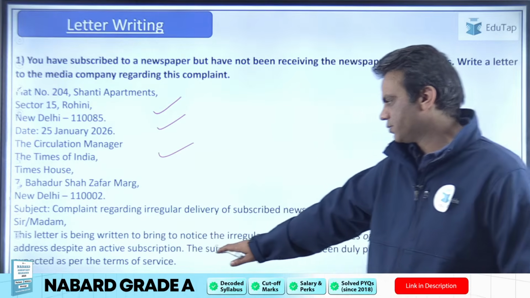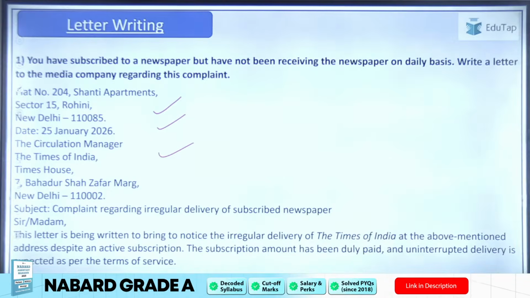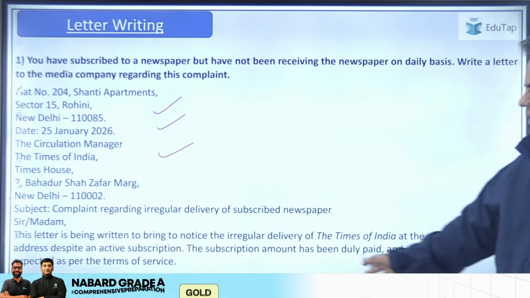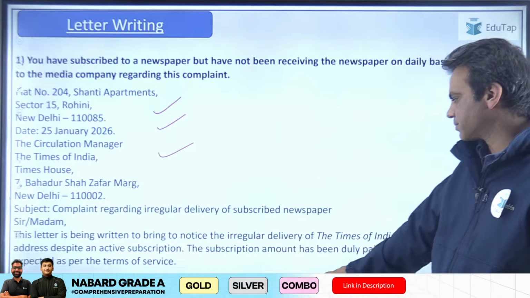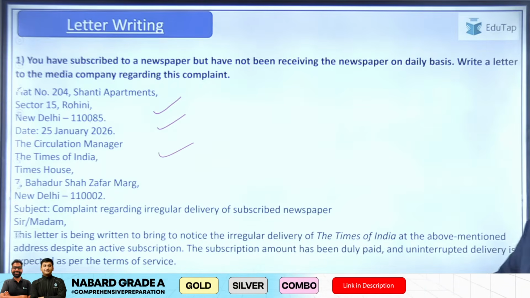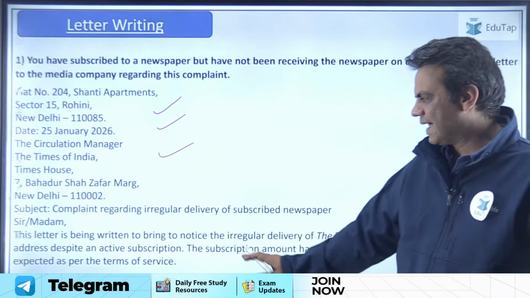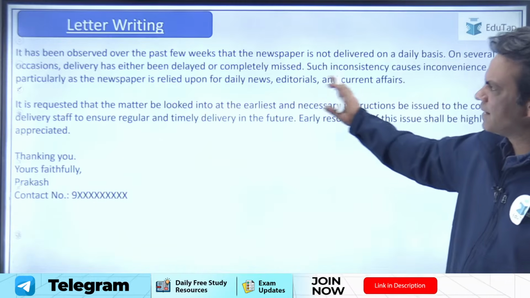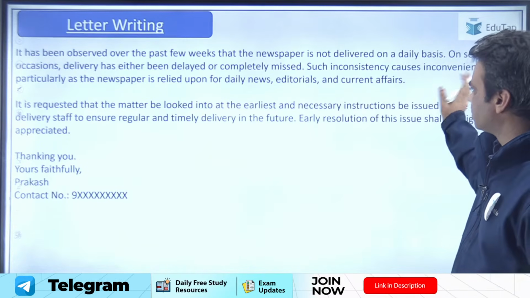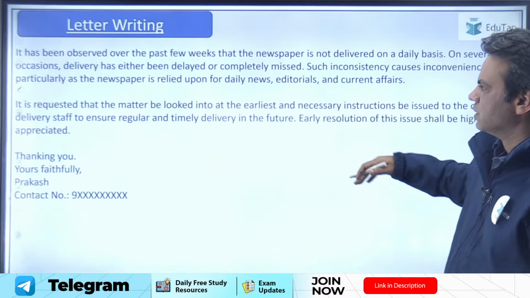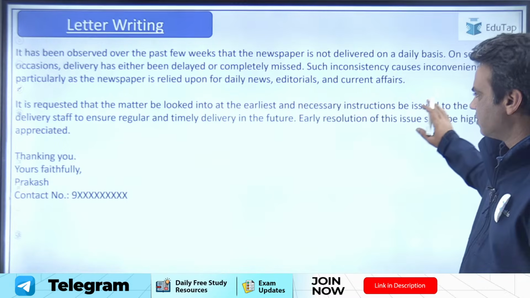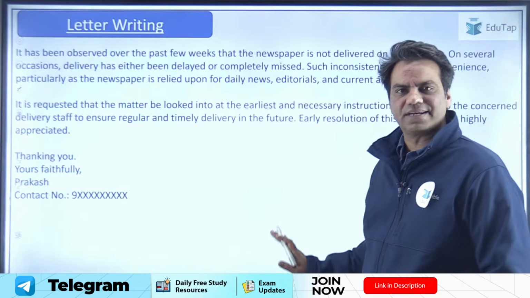This letter is being written to bring to notice the irregular delivery of the Times of India at the above mentioned address despite an active subscription. The subscription amount has been duly paid and uninterrupted delivery is expected as per the terms of service. You can write, it has been observed that for the past few weeks the newspaper is not delivered on time and missed and so on. It is requested that you look into the matter and fix it. So you could have written a decent letter on this.